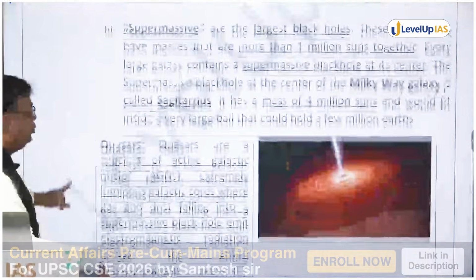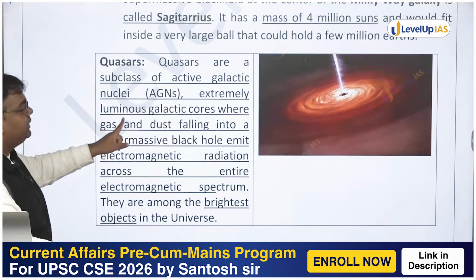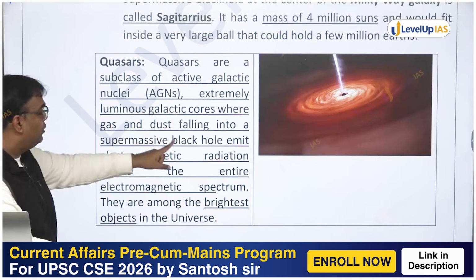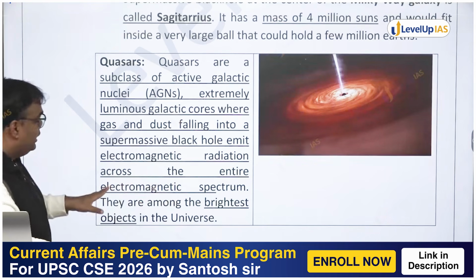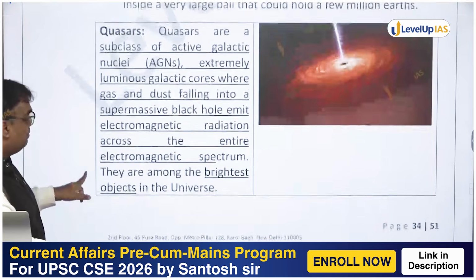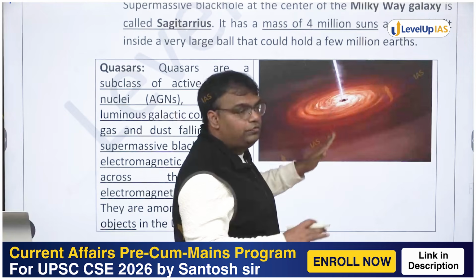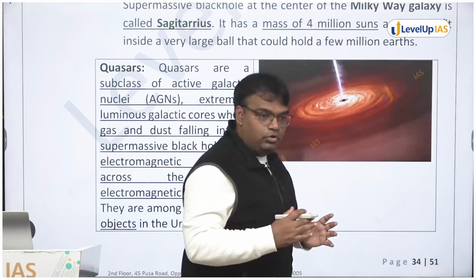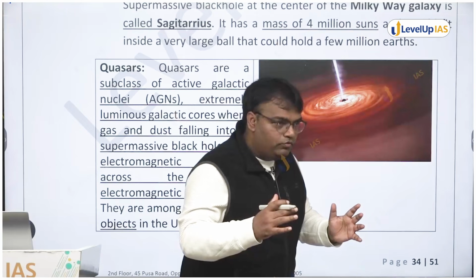So quasars are a subclass of active galactic nuclei, extremely luminous galactic cores where gas and dust falling into a supermassive black hole emit electromagnetic radiation across the entire electromagnetic spectrum. They are among the brightest objects in the universe. So देखो ये ना, they are showing you an image of a galaxy. Galaxy के बीच में क्या है? Black hole. Black hole will be galactic nuclei.